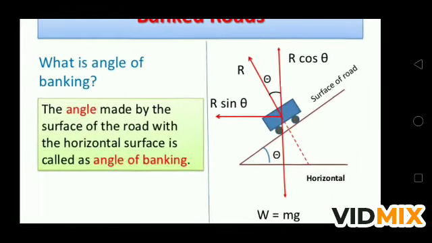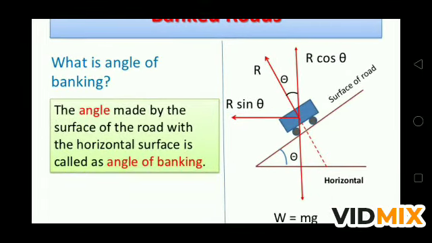Now if you see this figure, it is very clear now. The weight of the car is mg downward. The normal reaction is R from the surface. If you make the angle theta of the incline, then R is resolved in terms of theta, so that is R cos theta, and the other component is R sin theta. So R cos theta is balancing the mg and R sin theta is providing the centripetal force.